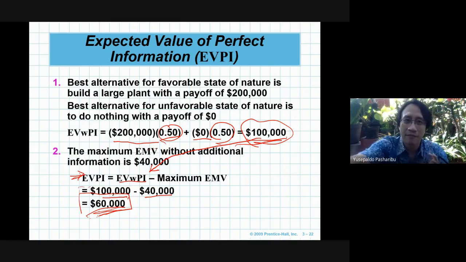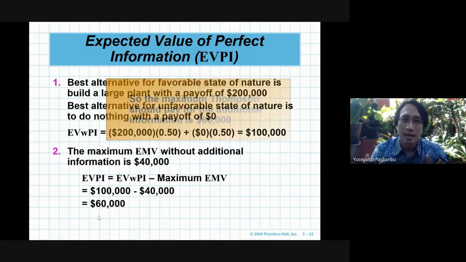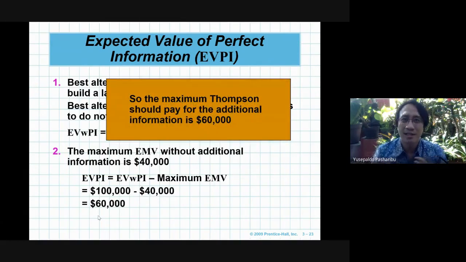So that means if Scientific Marketing offers 65,000, that's a bit higher, because the maximum that Thomson should pay for the information is 60,000. So it depends on the decision maker. The first option is to refuse it, or the second is maybe we can bargain it down to a maximum of 60,000, or no more than $60,000.